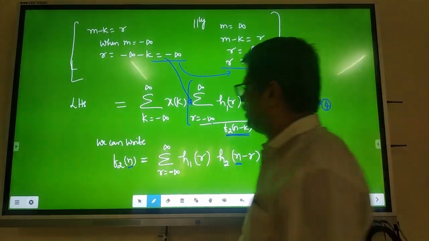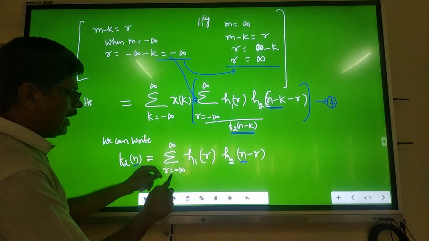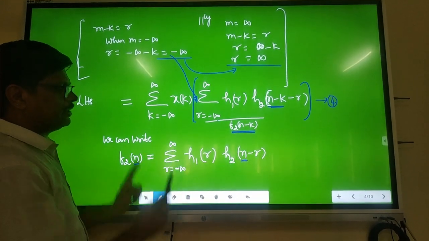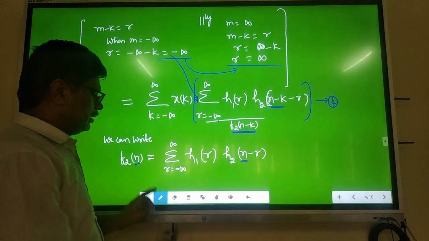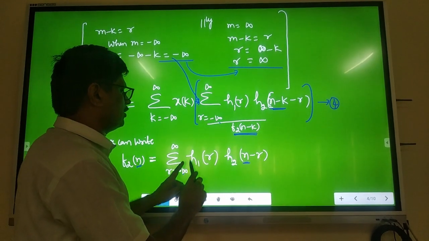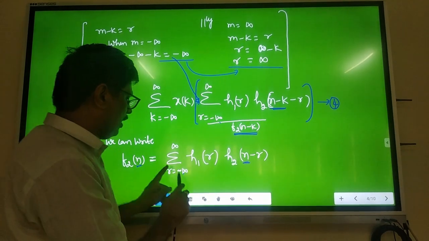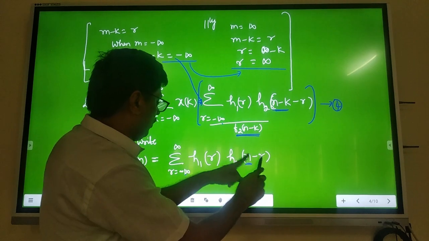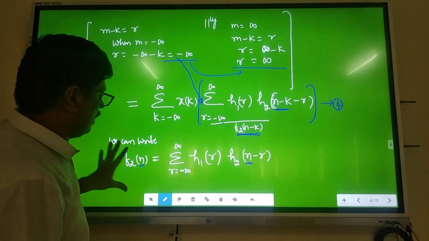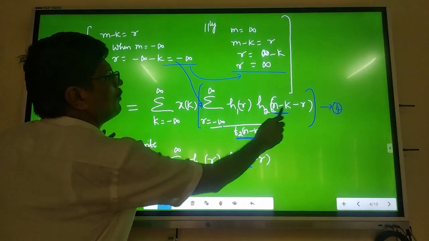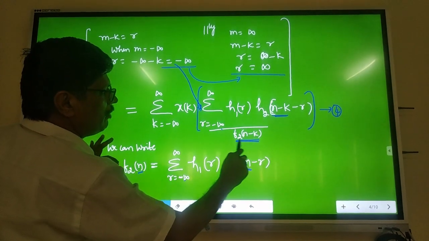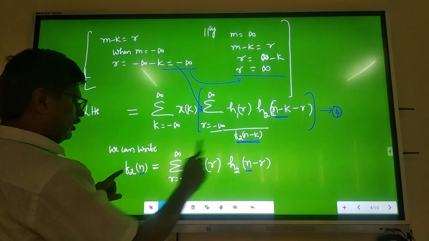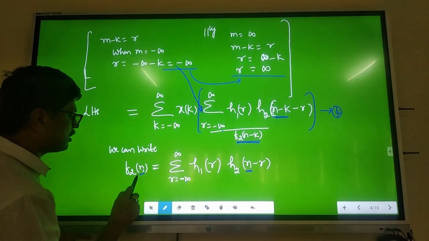For example, f2 of n is equal to, write the general equation. Instead of k, you write r, because we have changed the index. Summation r equals minus infinity to plus infinity, h1 of r, h2 of n minus r, in place of k. This is the equation I want, because here h2 of n minus k is there. I don't want f2 of n, I want f2 of n minus k.